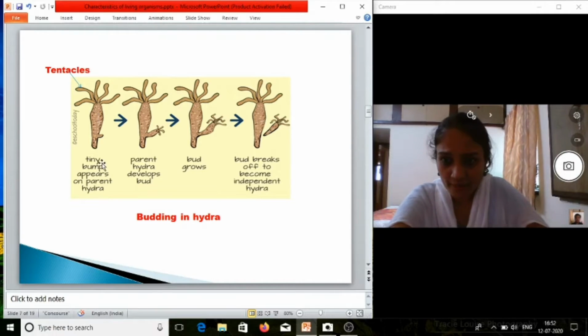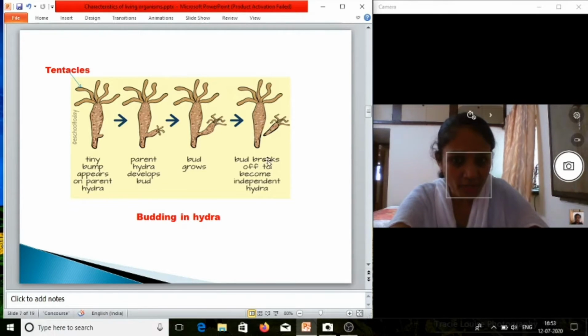Now you can see the tiny bump appears on the parent Hydra. Here you can see the tiny bump, which is a raised portion known as a bud. Now the parent Hydra develops a bud. Here now the bud grows simultaneously. You can see the bud is fully grown.